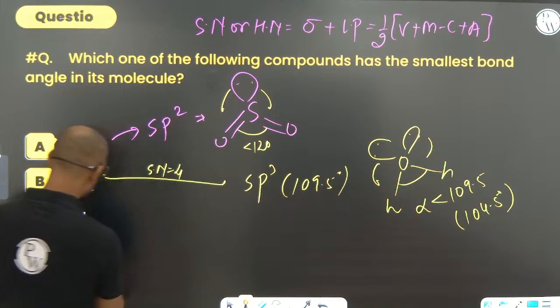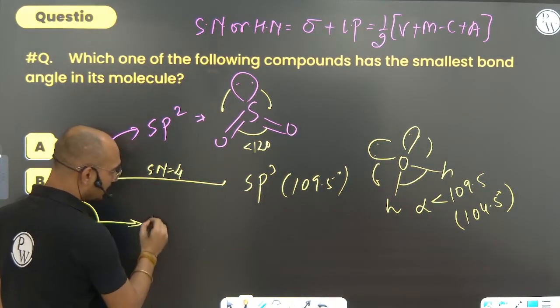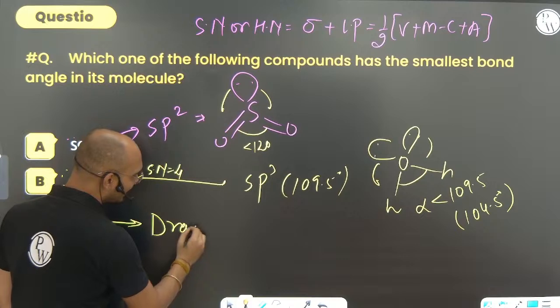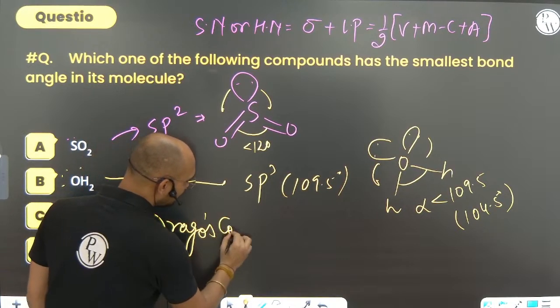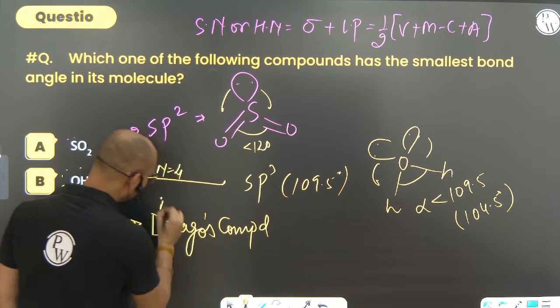SH2, think about SH2. SH2 is a Drago compound. What is a Drago compound? Very, very important point.